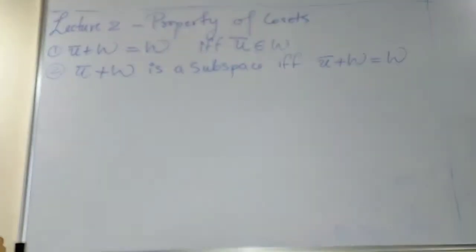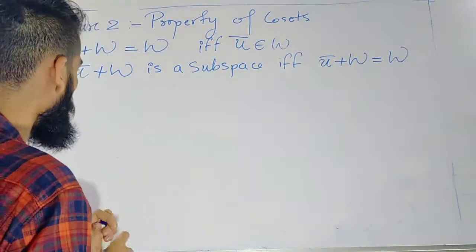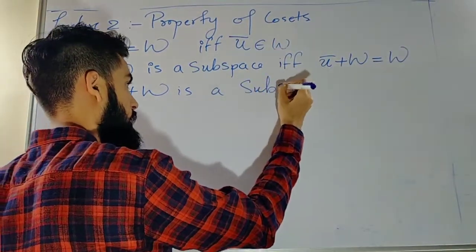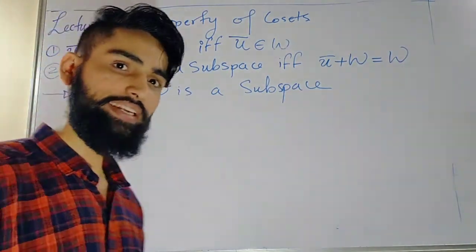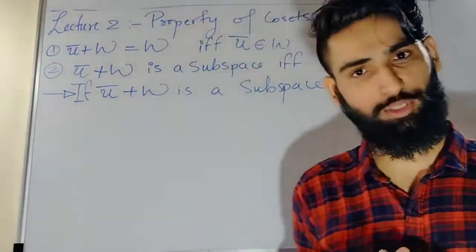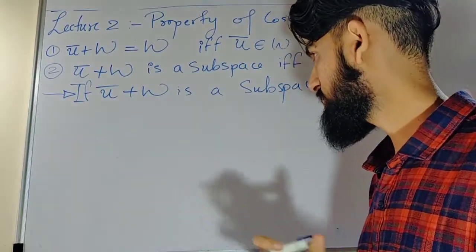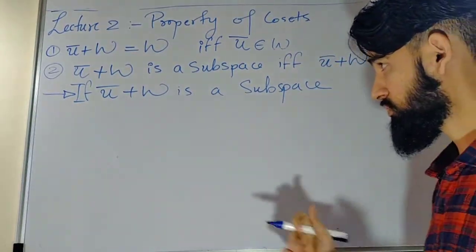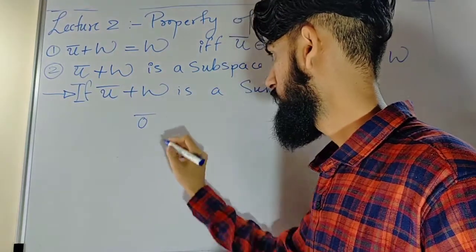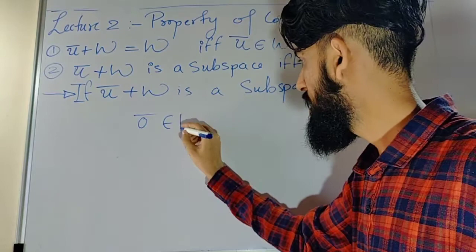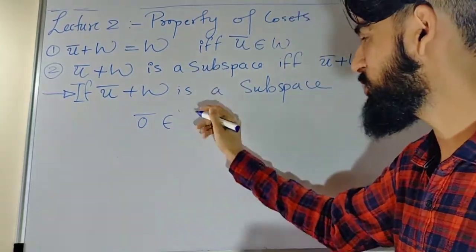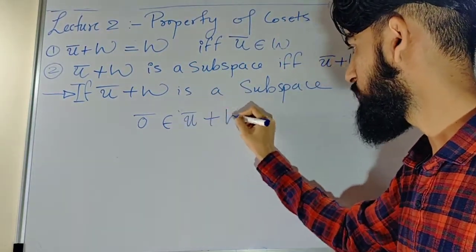Let's start the proof. One way I will do, and the other way is really an oral proof. Let's start. Suppose u bar plus w is a subspace. If u bar plus w is a subspace, then it satisfies all the properties of a vector space, right? If that is the case, 0 bar is an element of u bar plus w.